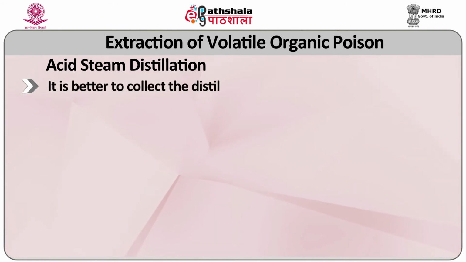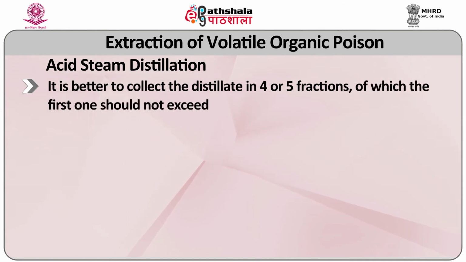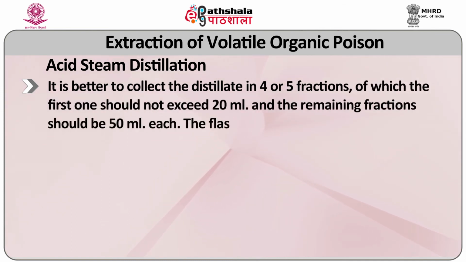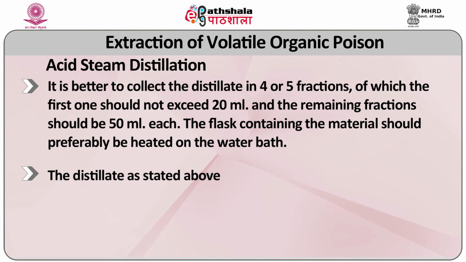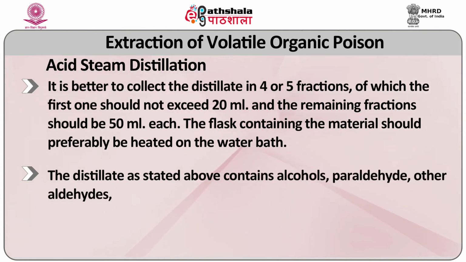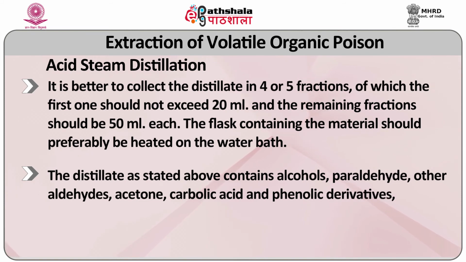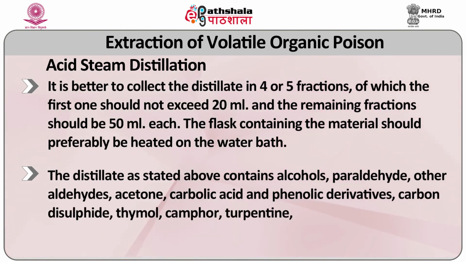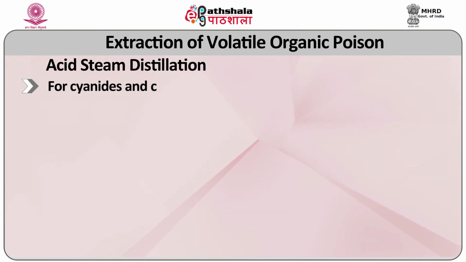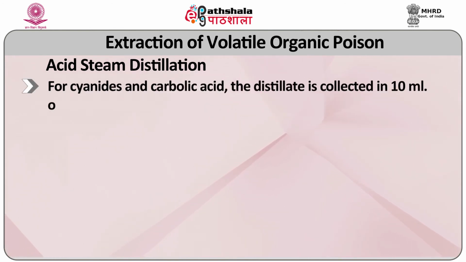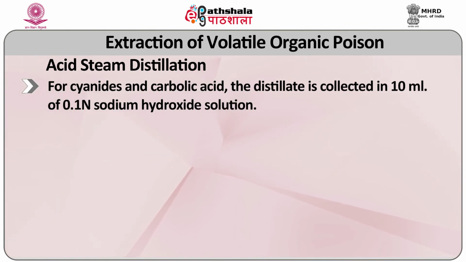It is better to collect the distillate in 4 to 5 fractions, of which the first one should not exceed 20 ml and the remaining fractions should be 50 ml. Each flask containing the material should preferably be heated on a water bath. The distillate, as stated above, contains alcohol, paraldehyde, other aldehydes, acetone, carbolic acid and phenolic derivatives, carbon disulfide, thymol, camphor, turpentine, nitroglycerine, benzene, other volatile acids, etc. For cyanides and carbolic acid, the distillate is collected in 10 ml of 0.1 normal sodium hydroxide solution.